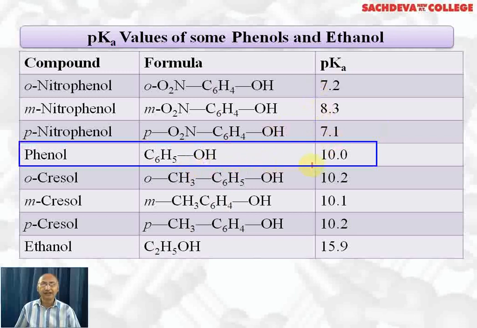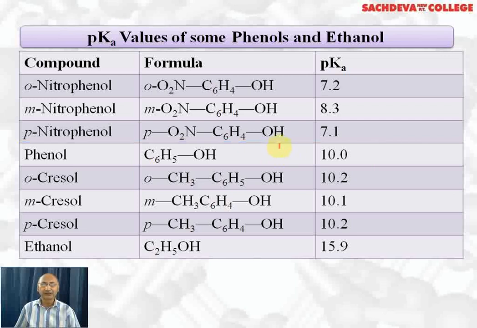And phenol is least acidic among all these four. It means the nitro group increases the acidic character of phenol, because the nitro group is an electron withdrawing group; it stabilizes the intermediate phenoxide ion and increases its acidic character. So the most acidic is para-nitrophenol, second most acidic is orthonitrophenol, then metanitrophenol and then phenol.